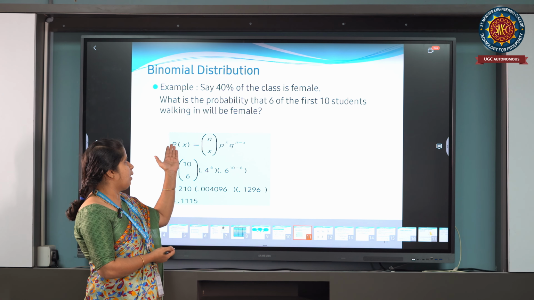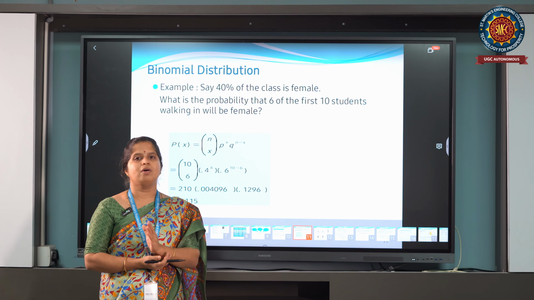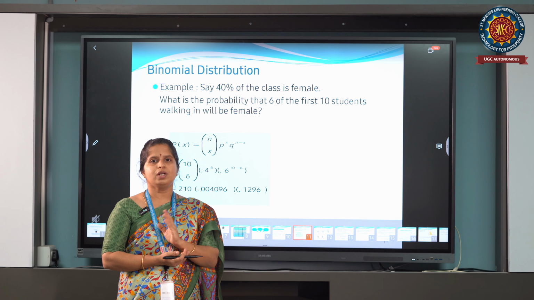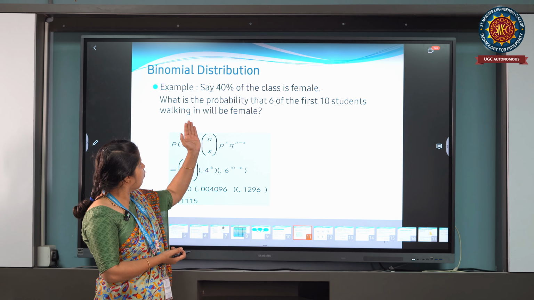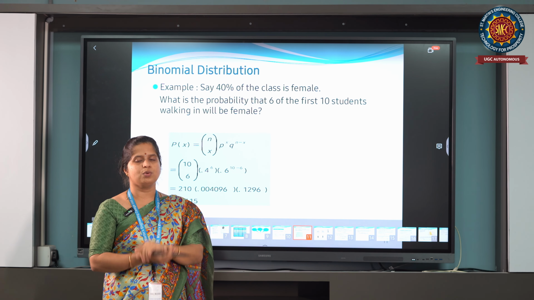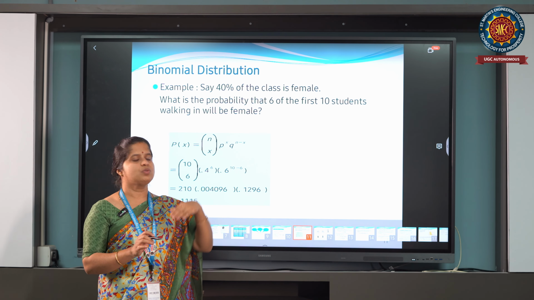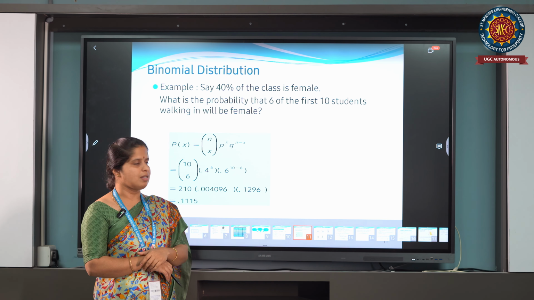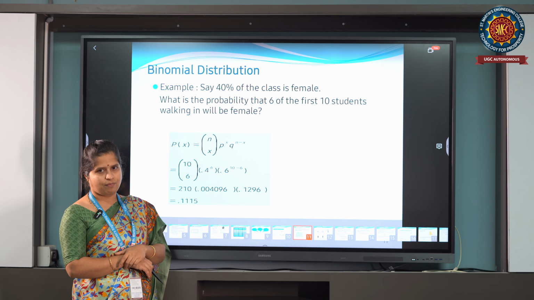By the formula, P(x) equals nCx p^x q^(n minus x). I take p as 0.4 and q equals 1 minus p, which is 0.6. Here n is 10 and x is 6. If I substitute in the formula, I get the probability as 0.115.